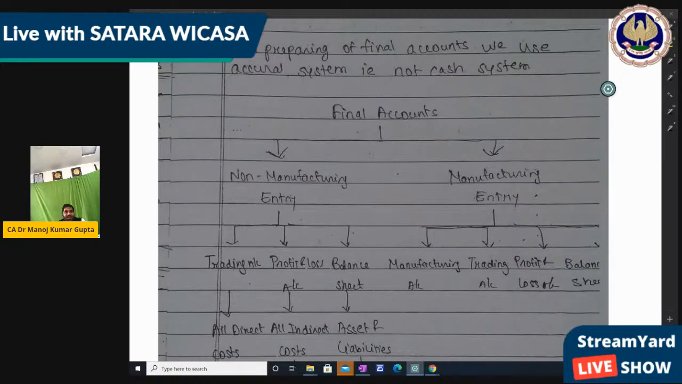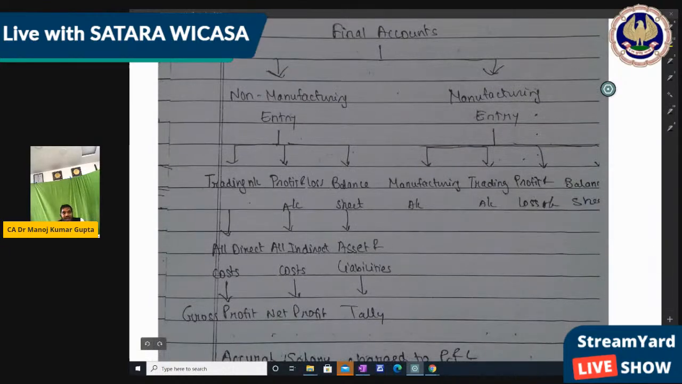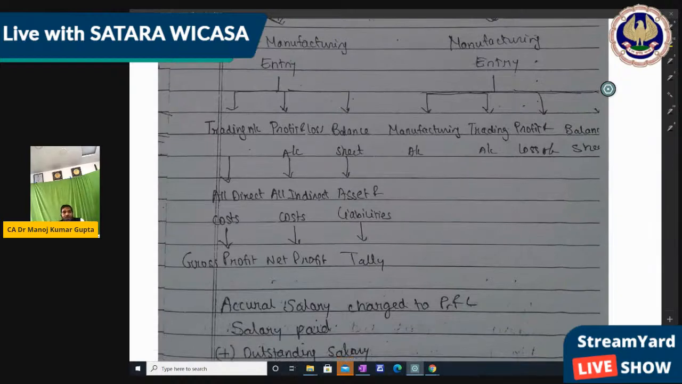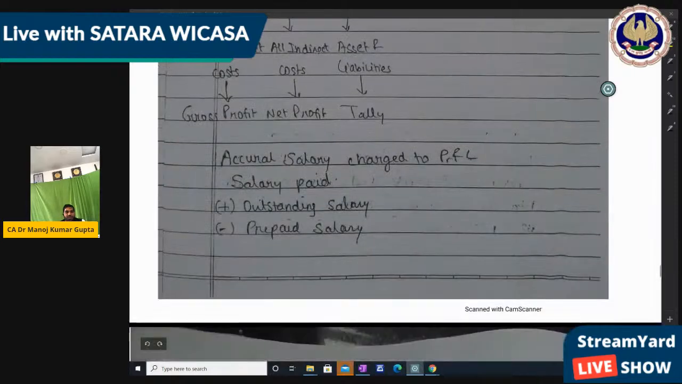Non-manufacturing entity or manufacturing entity. A non-manufacturing entity uses trading account, P&L account, and balance sheet. In the trading account, with all direct expenses, we get the gross profit. With all indirect expenses, we get the net profit. And in the balance sheet, we get the assets and liability balances, right? Then a manufacturing entity uses trading account, P&L account, and also a manufacturing account, right?